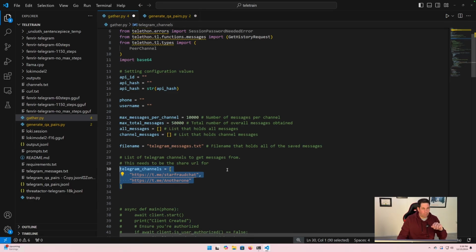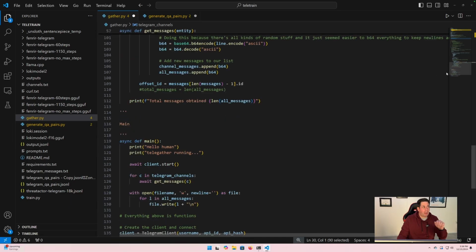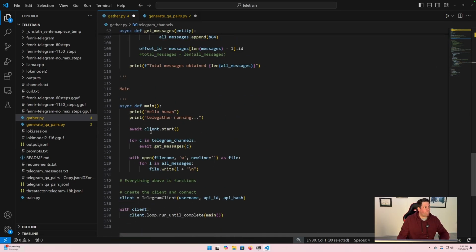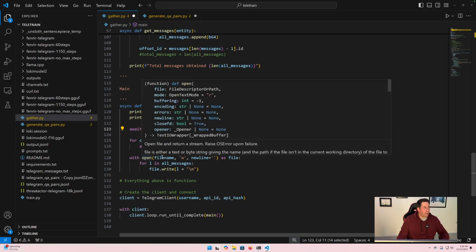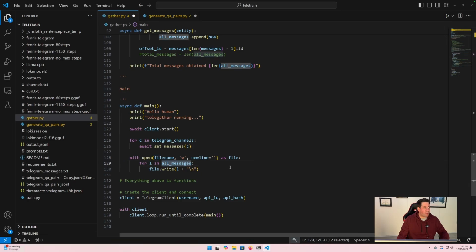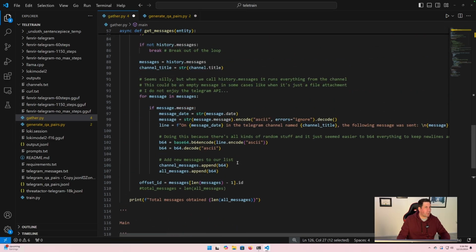So if we go back to our main, we're creating a client, we're looping through it, and in this main function, we're doing client start. So we're actually starting the client. This is part of Telethon and Telegram's API requirements. We're looping through all our channels, and then we're calling get messages on each single one of those channels. And then finally, we're opening our file name, and we're dumping all those messages into a file named whatever we call it. So let's take a quick look here at this get messages function, which is really the main part of what's happening here.